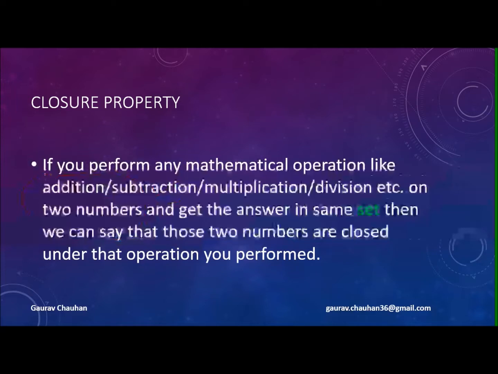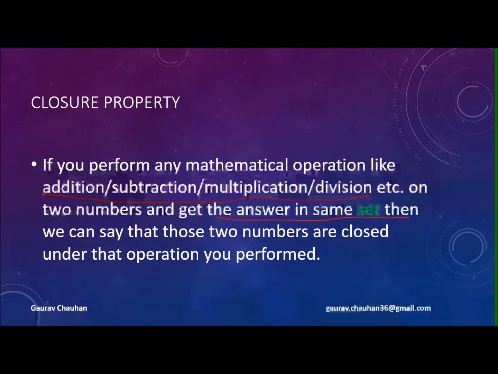There is one thing you should remember: how do you check a property? How do you see whether a property or its characteristics exist for a number? What we do is perform a mathematical operation and see whether the condition for the given property is true or not.